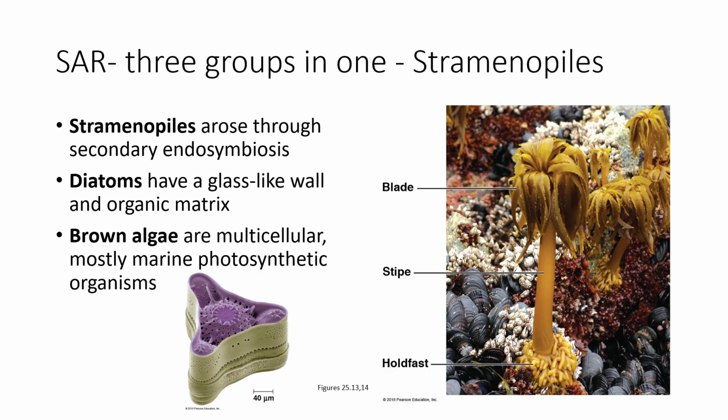Diatoms do a lot of photosynthesis out in the open ocean. Closer to shore, we have the brown algae, which arose in the Jurassic. They're actually the youngest type of algae. They are multicellular and they're mostly marine, and they are photosynthetic organisms.